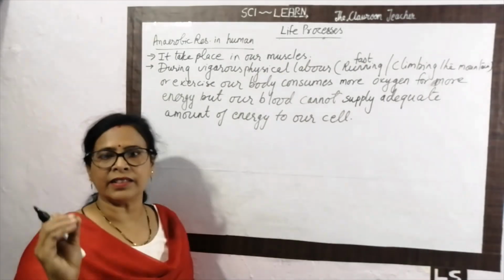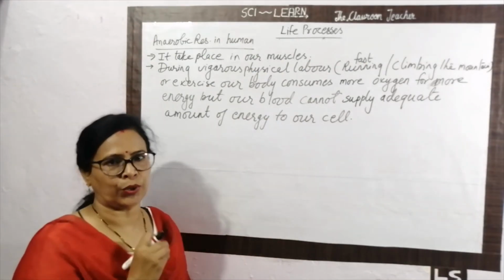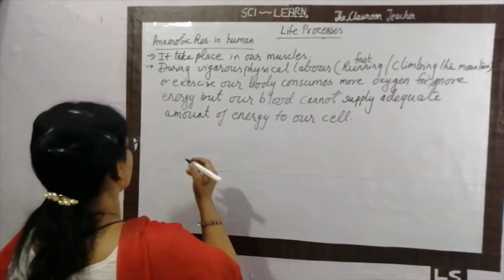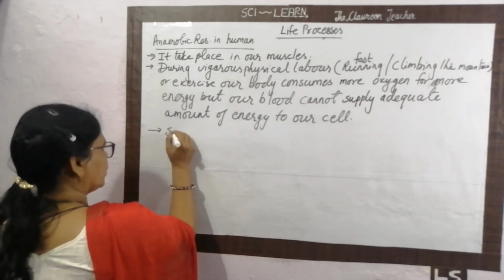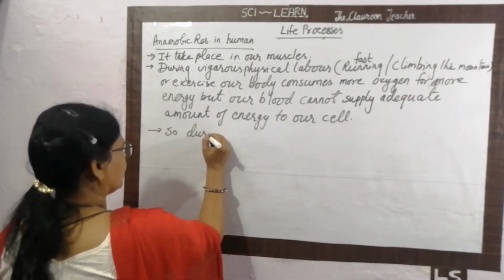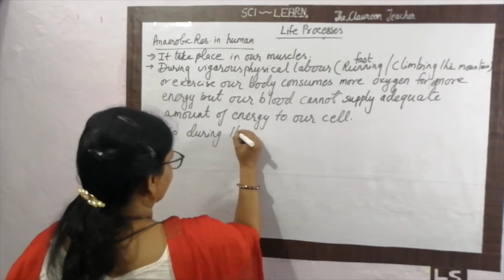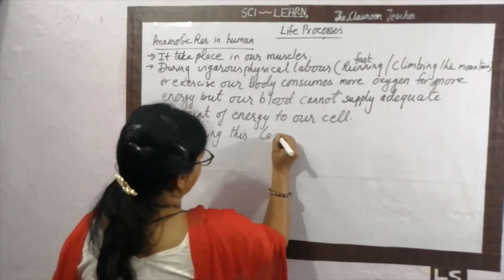Okay, this is the reason why this process is going on. So what happens? During this, lactic acid is formed.